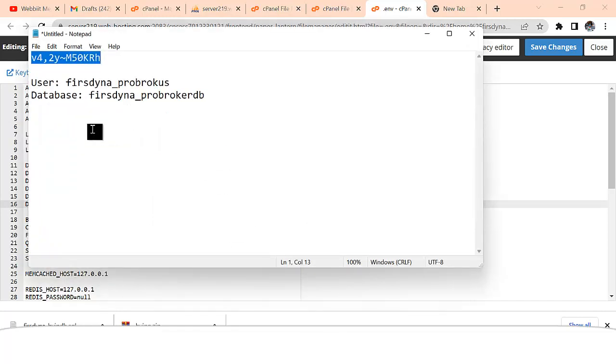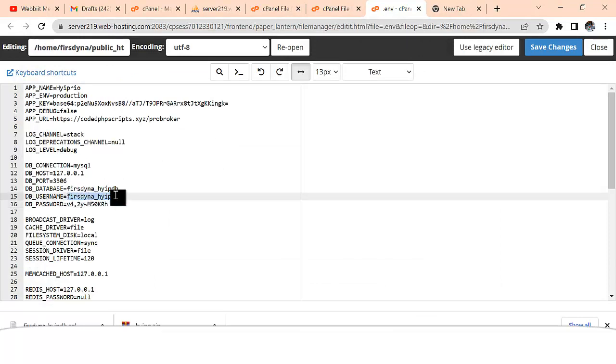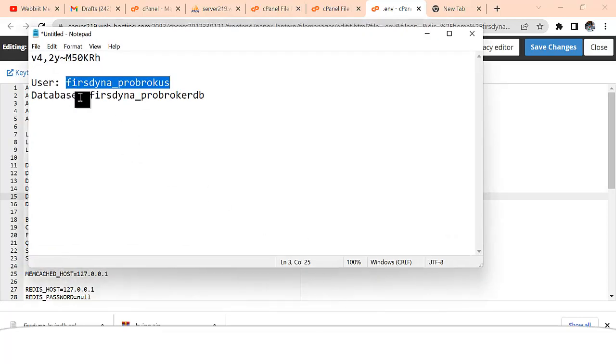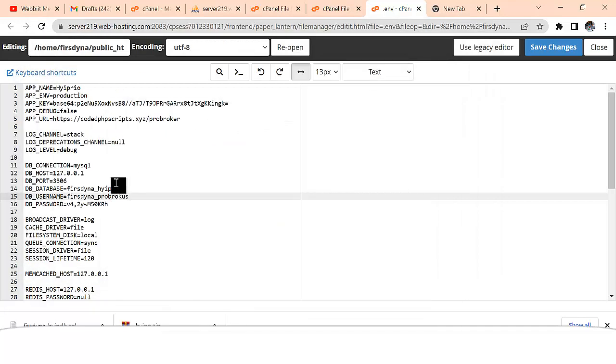So I'm also going to copy my database username. So this is my database username. I'm just going to bring it right here. Right? So I'm going to bring my database name. So this is my database name. I'm going to copy this and bring my database name right here.